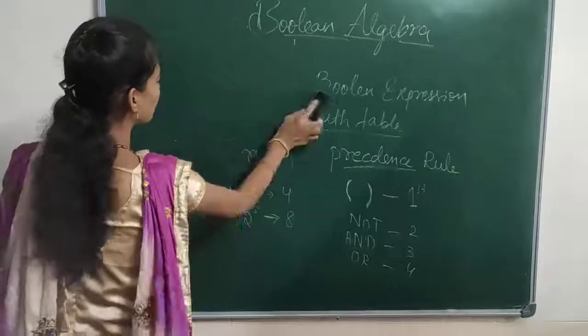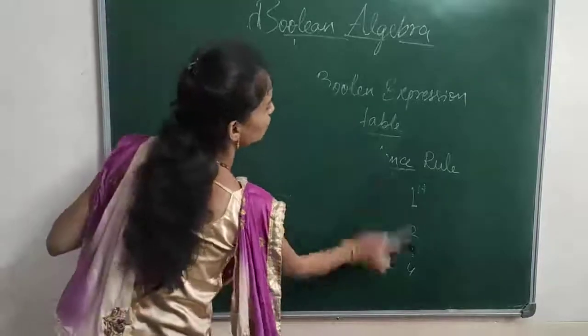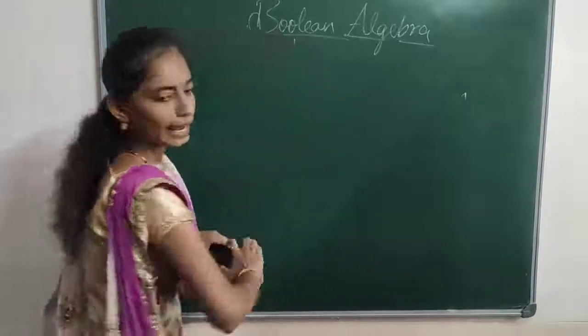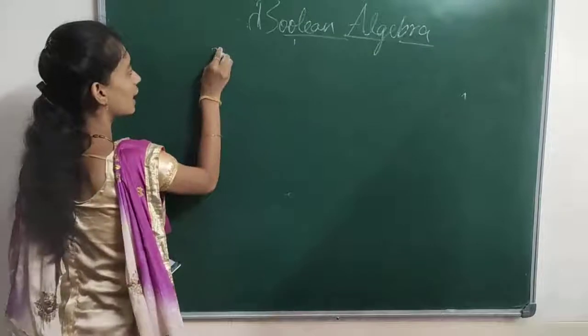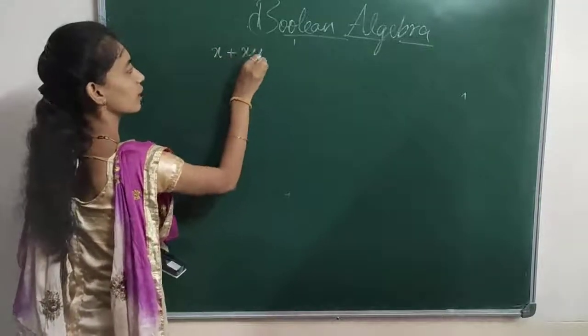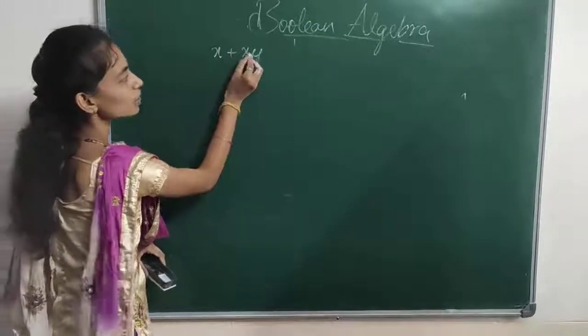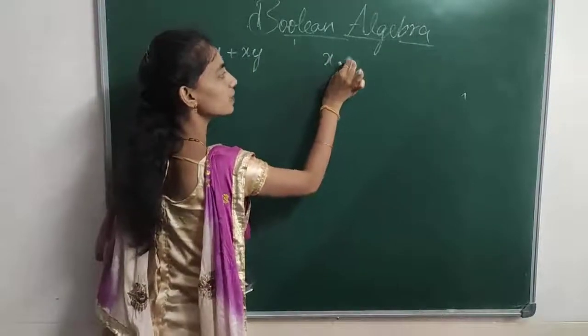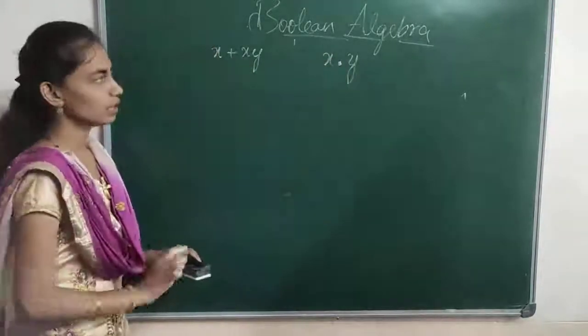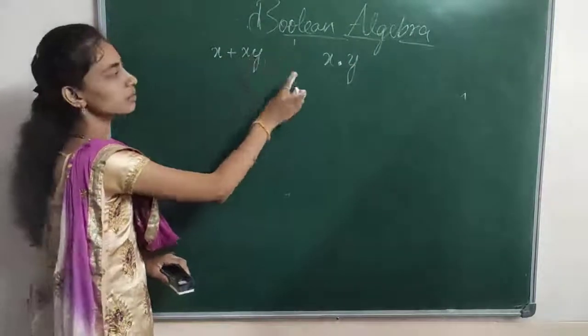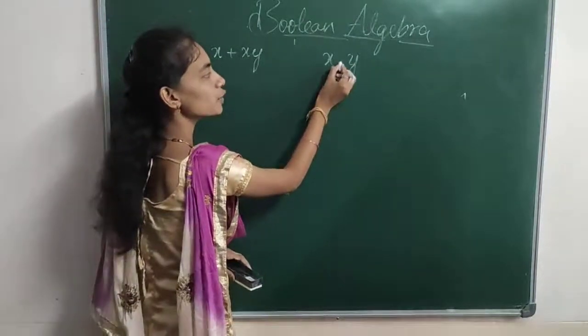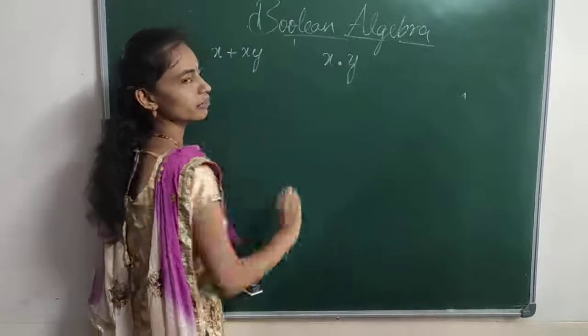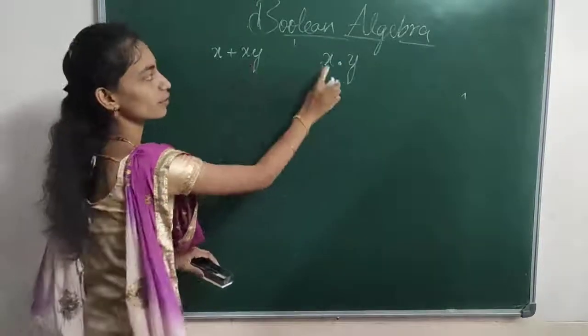Let me see how to evaluate the expression with the help of a truth table. Suppose we take one expression, that is x plus xy. Here xy is equivalent to x dot y, meaning we are using the AND operator between x and y.